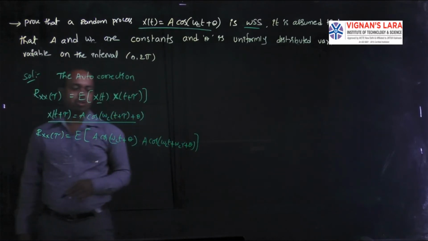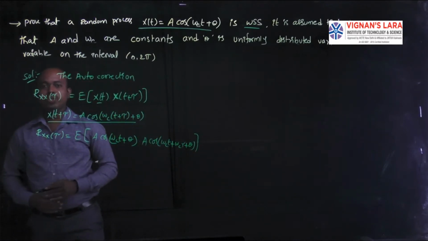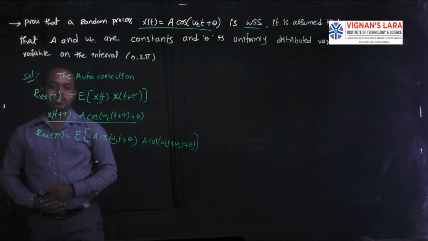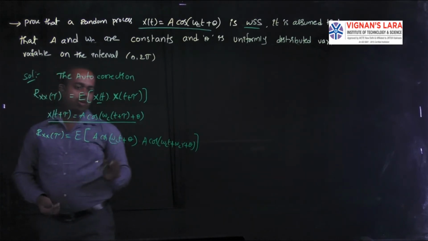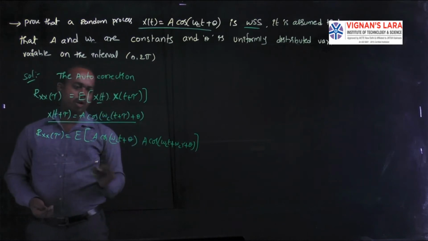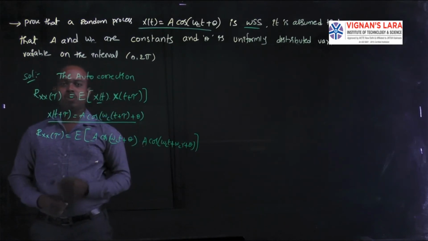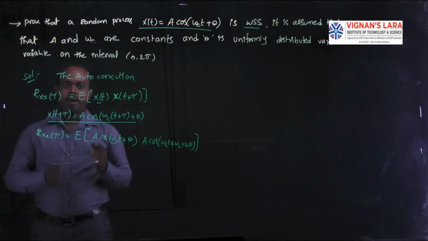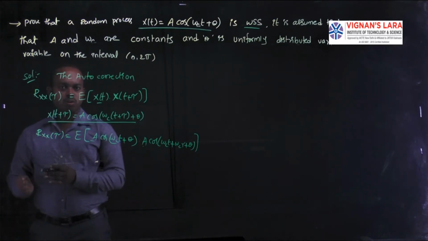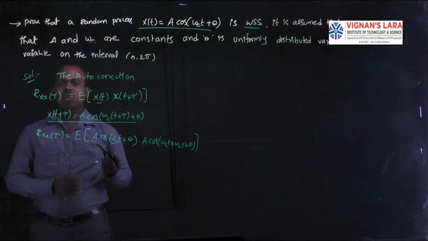In this function, any constants have to be written outside of the expectation. Both of the parameters are A, which are constants. The expectation of a constant into a variable is the constant into the expectation of the variable.